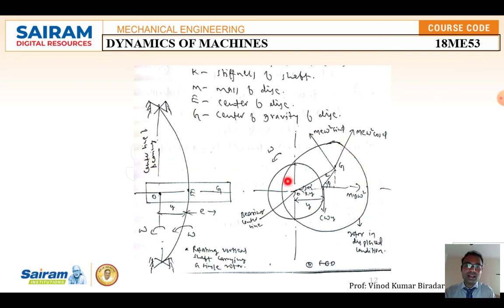This is a 2D diagram and this is a 3D diagram, don't get confused. Here I have shown a rectangular shape, and here a round one; this is also round. This is a 2D diagram and this is a 3D diagram. While rotating, forces will be acting on this element, remember.